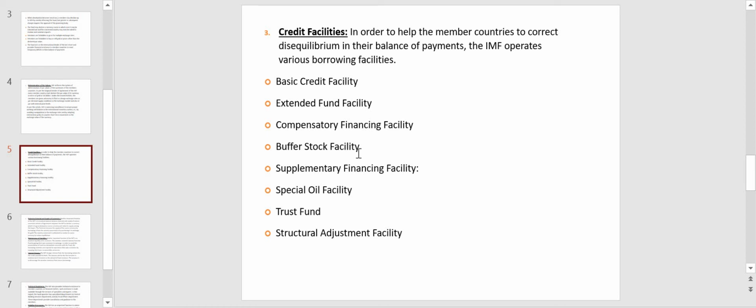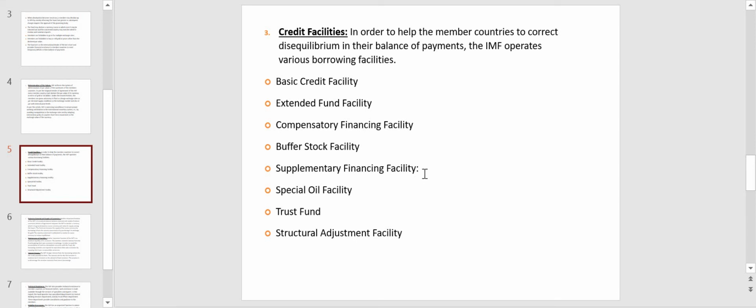Next, buffer stock facility. Buffer stock facility is to help the primary producing countries again to finance contributions to buffer stock arrangements for the stabilization of primary product prices. Suppose the primary product prices fluctuate a lot, then they can go for buffer stock facility credit and see that there is stabilization of primary product prices.